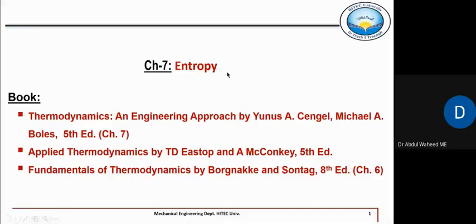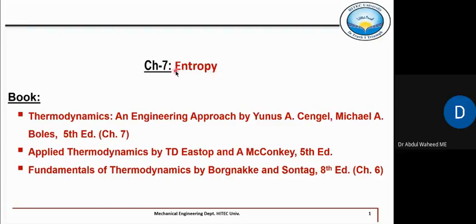In Thermo 2, we shall be discussing the multiple applications of thermodynamics, where the use of this term entropy is quite common. So now let's try to understand what is meant by entropy, and I would ask you to fully concentrate on this lecture, because it is such a confusing concept of thermodynamics, which is very difficult to understand.